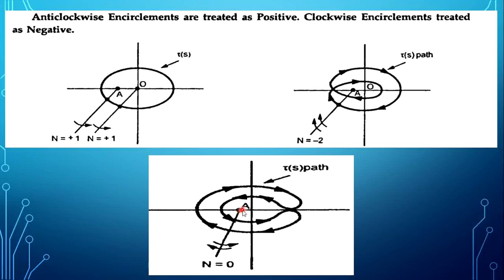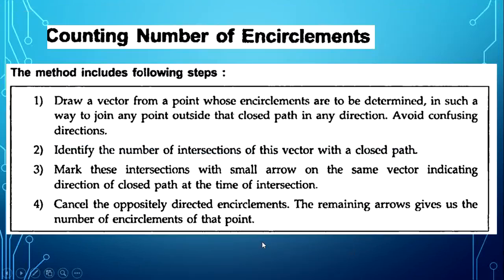Now in the third diagram, with respect to point A draw a vector and calculate the encirclements. Here the inner circle happens in the anti-clockwise direction. So n is +1. In the clockwise direction we have one more encirclement, so the count is -1. The total encirclement n is +1 -1. So the net encirclement will be n equal to 0. That is what is explained here.